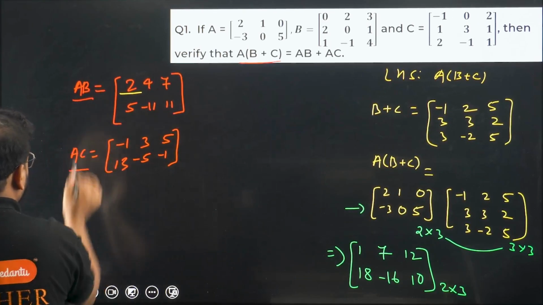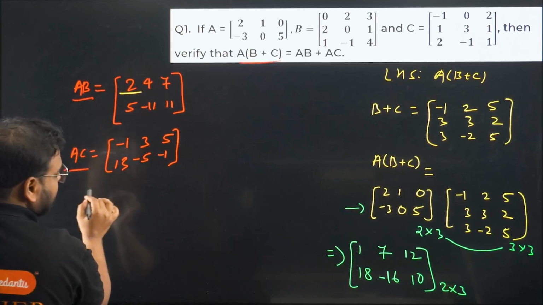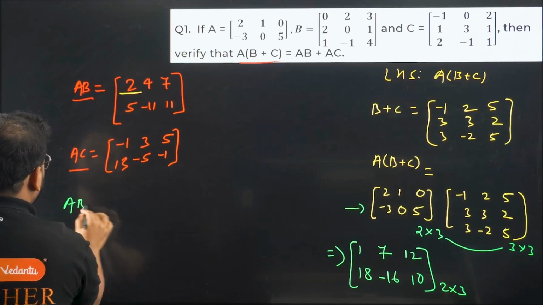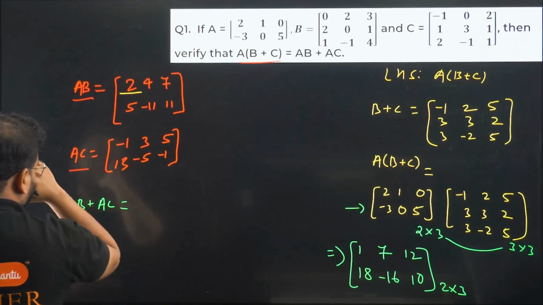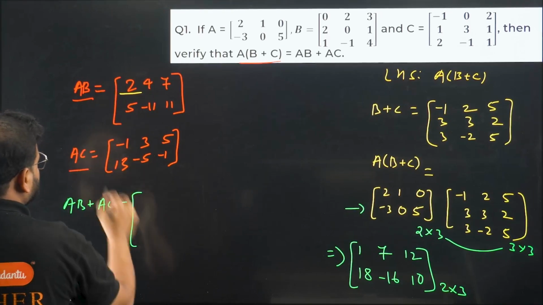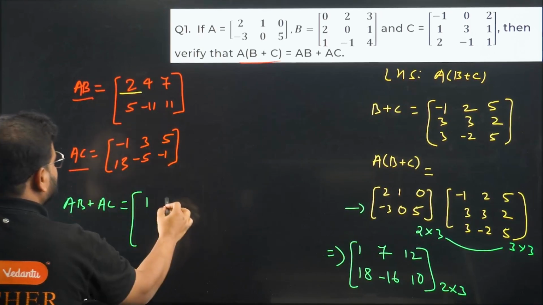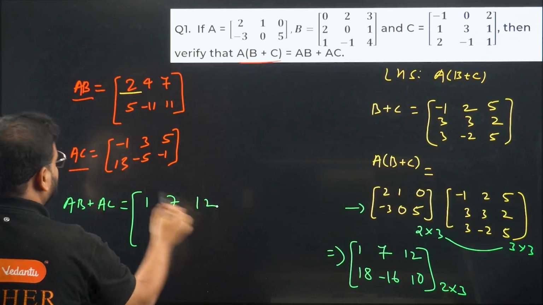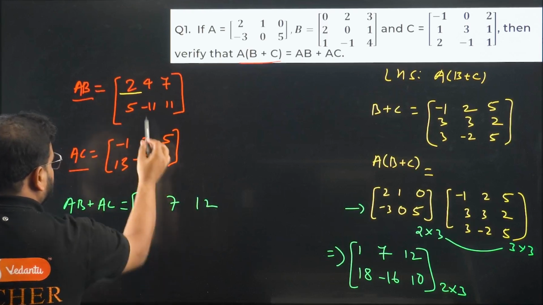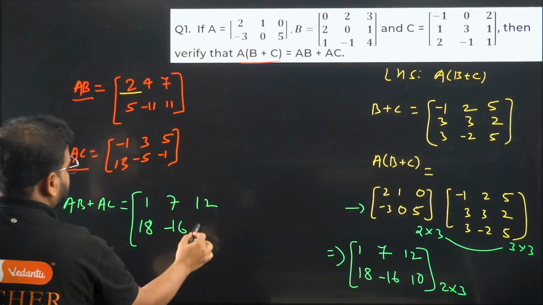We can't move on, so we have to add this also. So AB plus AC will do. Let's check. AB plus AC will do. What do we get if we add these two? We get 2 plus minus 1 is 1, 4 plus 3 is 7, 5 plus 7 is 12, 18 minus 16, and 10.